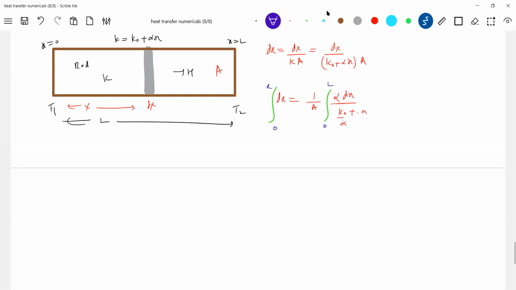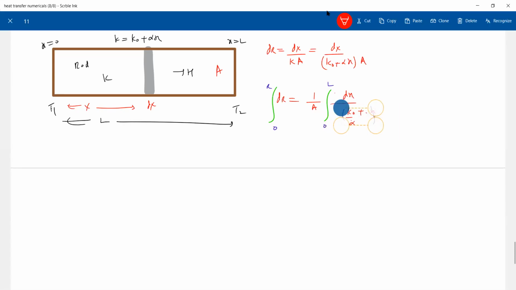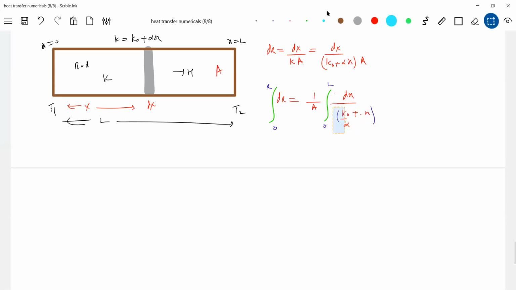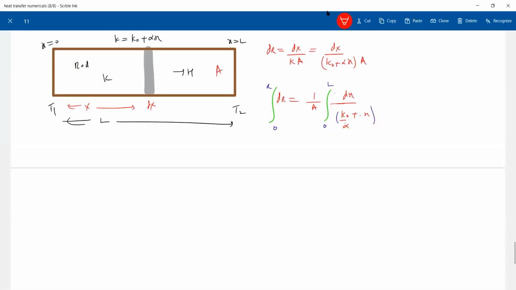Alpha will be in the denominator, yes, 1 by alpha we are adjusting. Okay, it will be fine now. So that integration will be easy for you. That's why I'm doing it this way, otherwise I would have directly integrated. These are some simple math-based small ideas of mathematics.